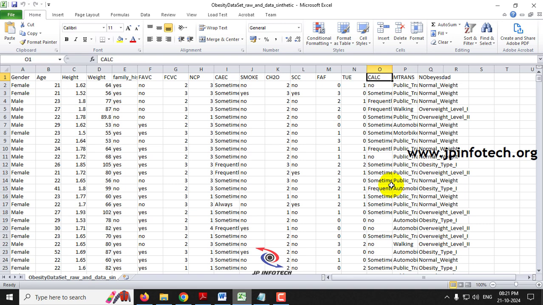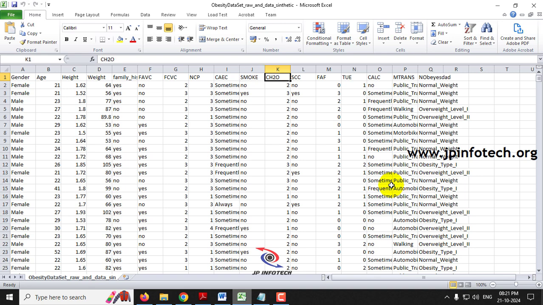Now let me explain these dataset features. FAVC means frequent intake of high calorie food, as described here. FCVC means frequency of vegetable consumption. NCP means number of main meals per day, CAEC means consumption of food between meals, and smoke is the smoking habit.